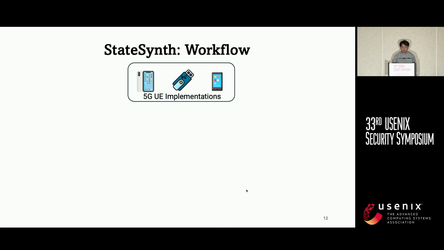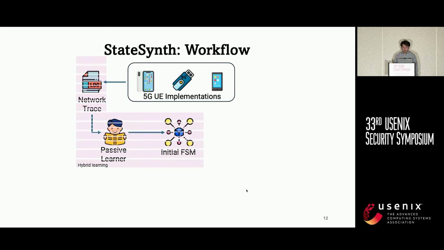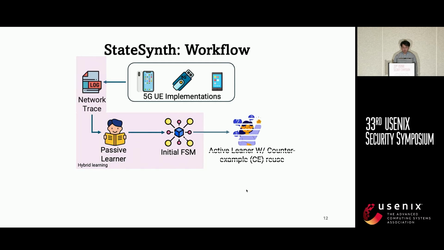The input for this module is a set of 5G UE implementations. The output will be a set of corresponding finite state machines. We first leverage a passive learner to synthesize an initial finite state machine to help the active learner in the beginning phase. Then, during the active learning phase, the active learner will query the UE implementations and get responses from them.